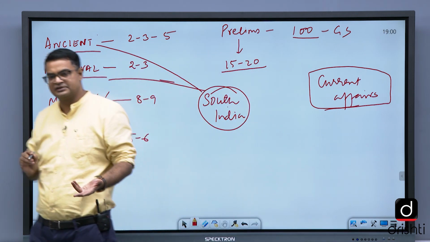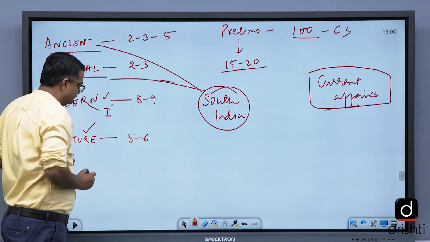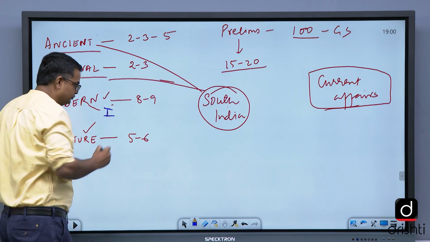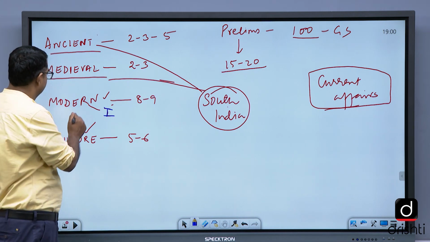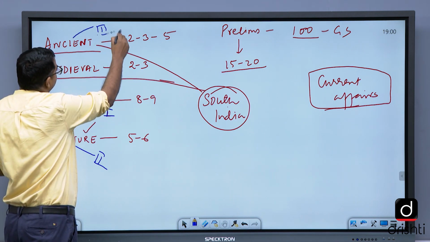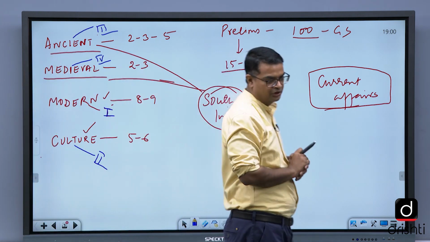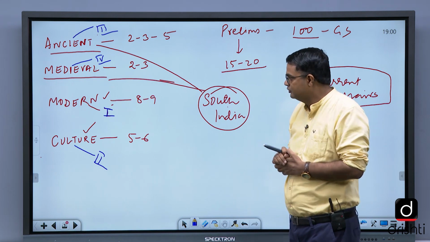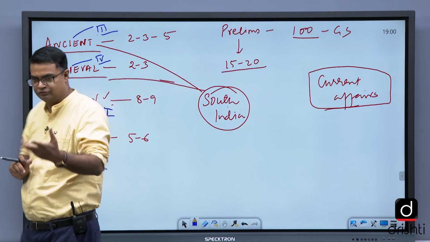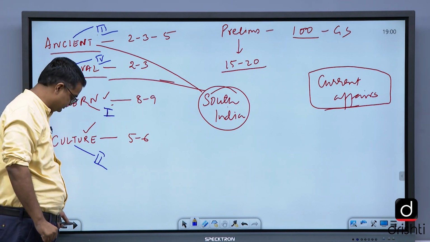As far as the prelims exam is concerned, number one in priority is modern India. I will repeat it so that you remember it forever: modern is number one, culture is number two. Culture we study again after studying ancient and medieval, because those two understandings are very important. Understanding of ancient and medieval is connected to culture.